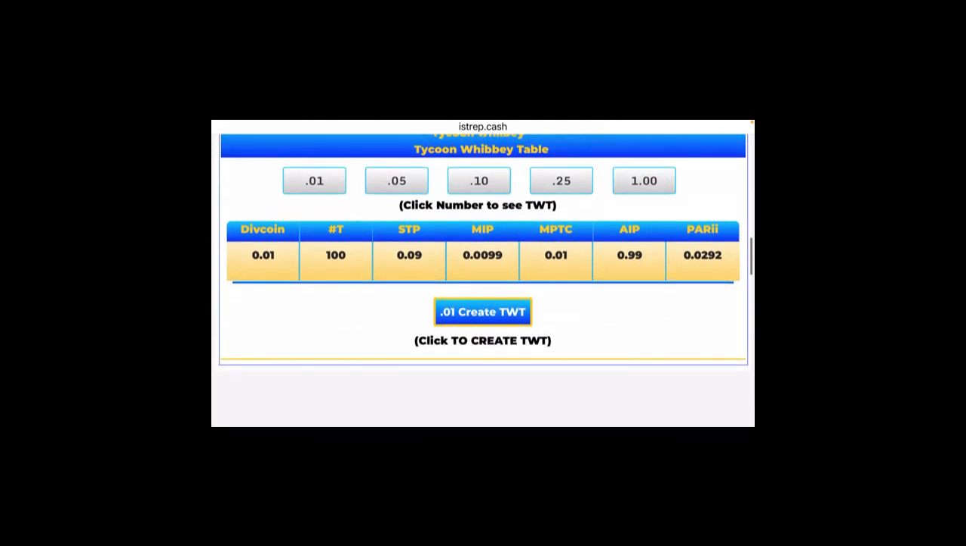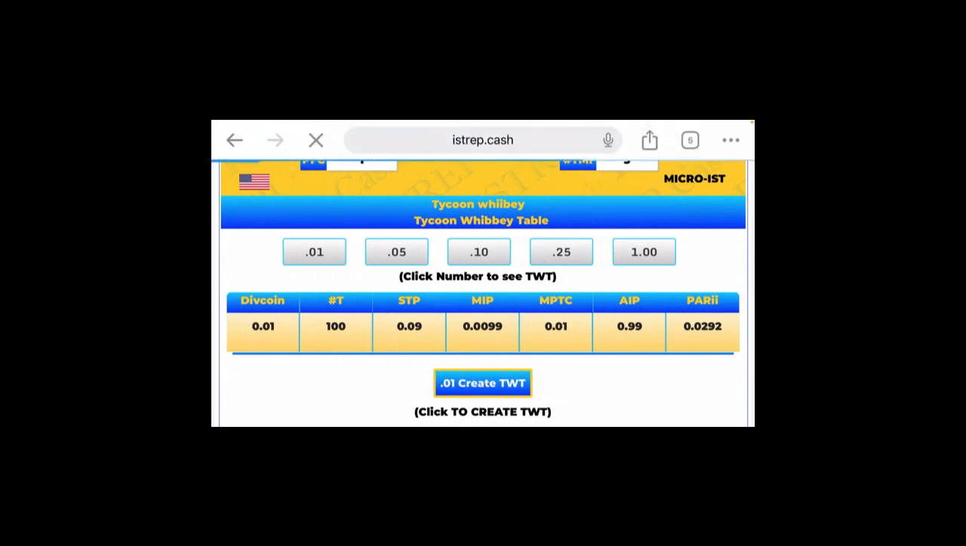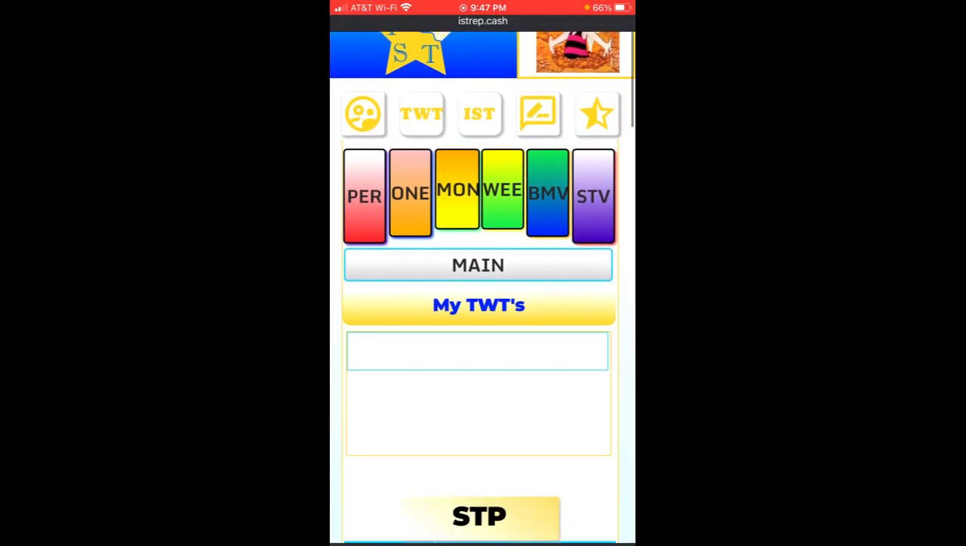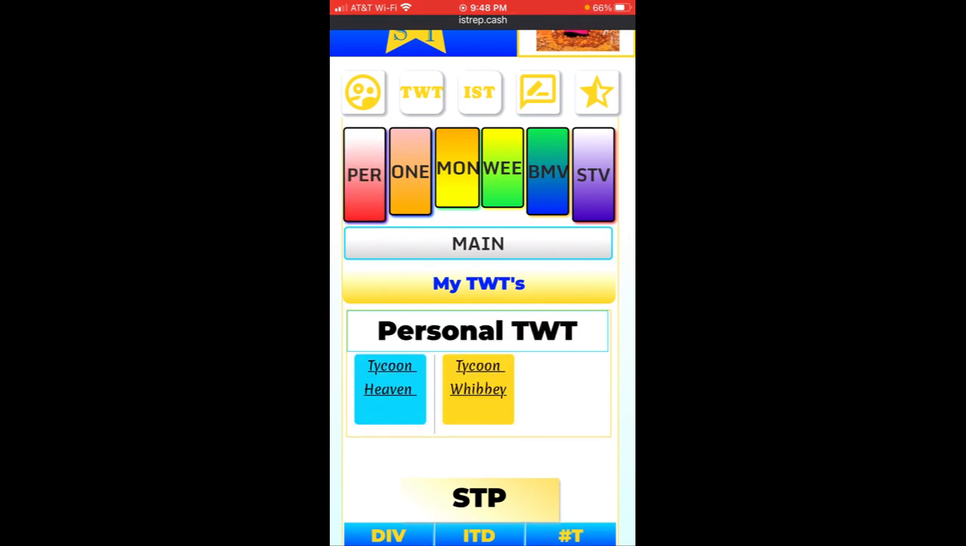Once we decide on which one we actually like, we go ahead and hit that button there, and then it does the creation of the TWT in the back. It brings us into our TWT page where we can see all of our TWTs. As you see, we have our buttons up here: the per, the one, the mon, the we, the BMV, and the STV. We can click on one of those and it'll show us our personal TWTs or our one-time TWTs or our monthly TWTs, and so on and so forth.